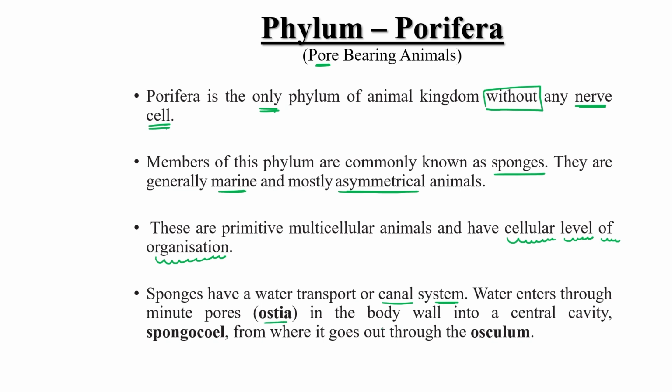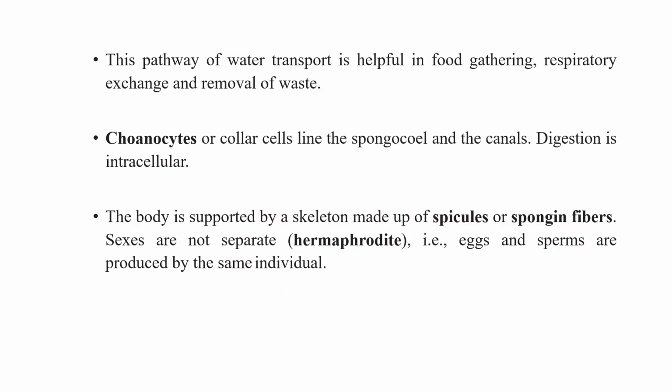Ostia are present on the body wall leading into the central cavity, the spongocoel. From there water goes out through the osculum. This pathway of water transport is helpful in food gathering, respiratory exchange, and removal of waste.